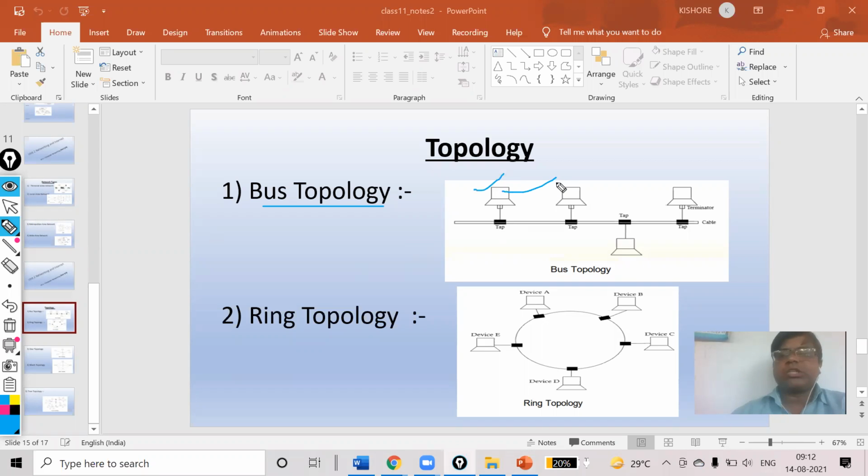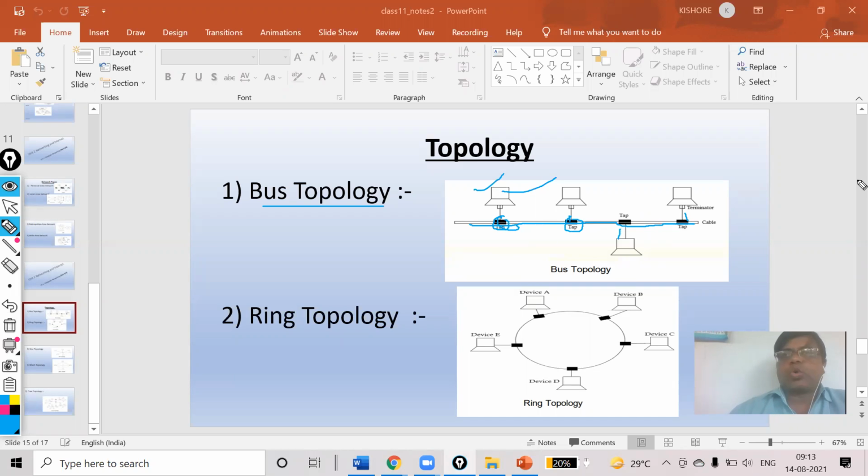In bus topology, there is a long cable called a backbone cable that connects various nodes through a connector. This is called the connector. Sometimes we call it a tap also. This topology requires less cabling and is easy to install and extend the network laid using it.